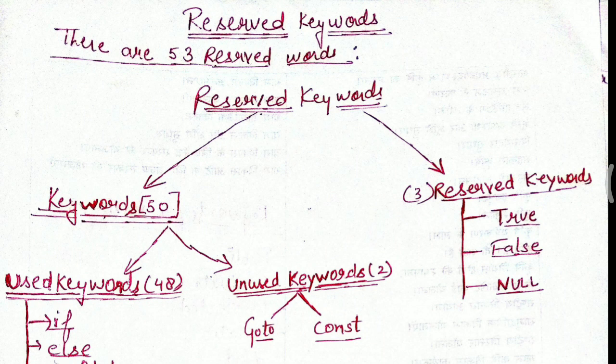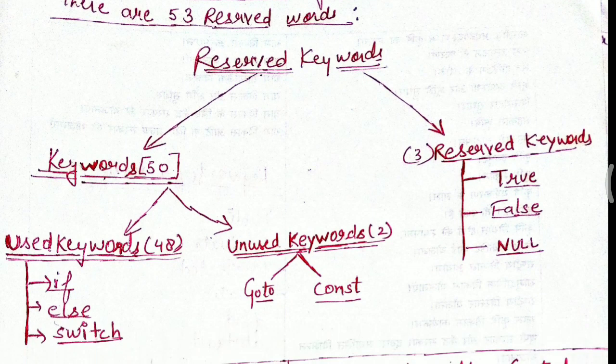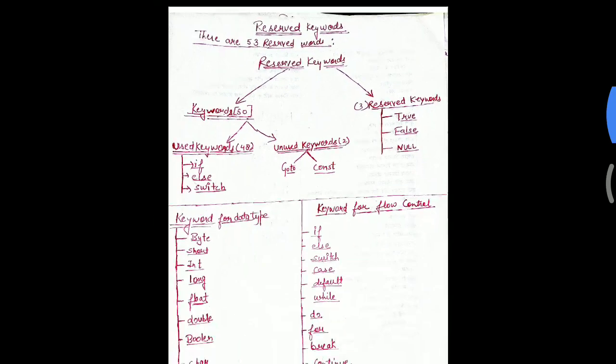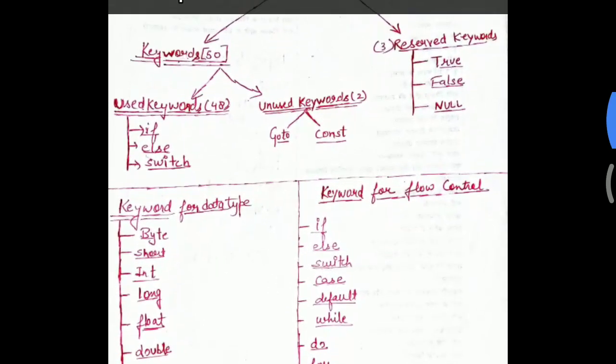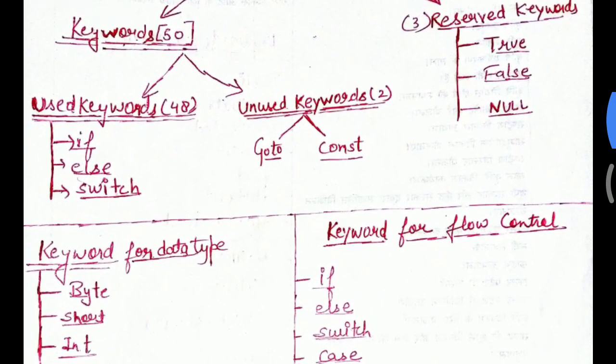We are starting from the second subpart of basic fundamentals of Java, that is reserved keywords. There are 53 reserved words that have been subdivided into two parts, keywords and reserved words. So we are going to start with keywords.